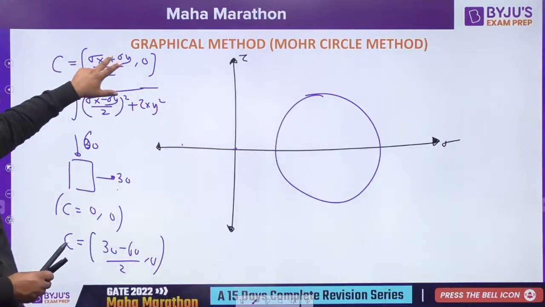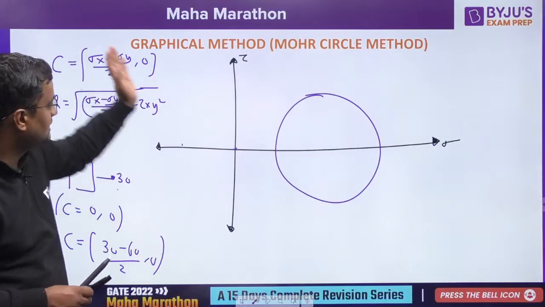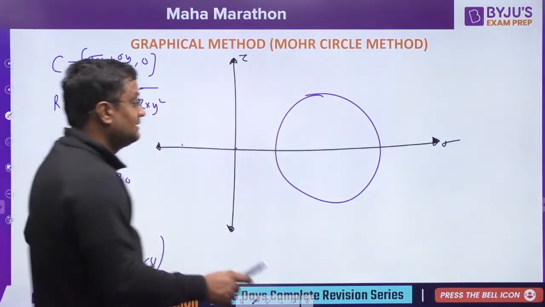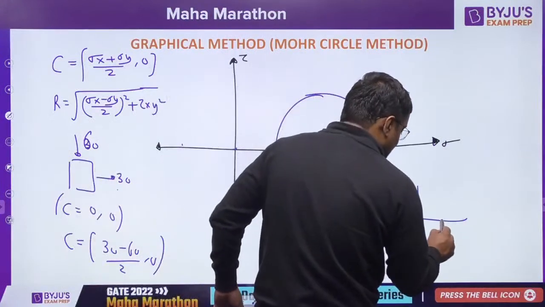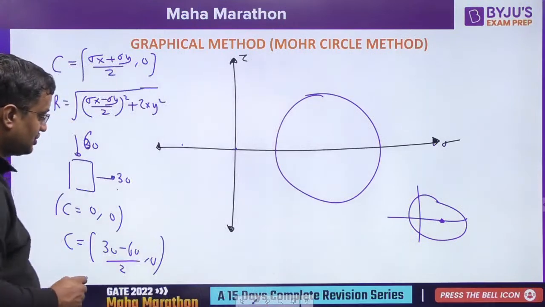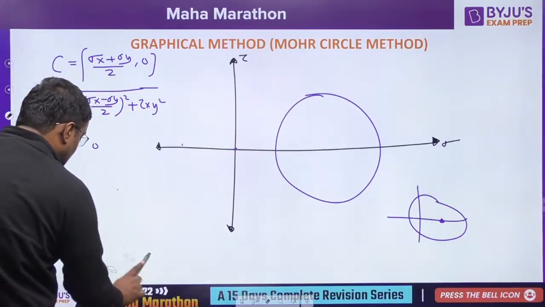It depends on sigma x plus sigma y by 2. If it is coming 0, then it will be here. If it is coming plus, then it will be on the right-hand side. If minus, it will be on the left-hand side. And it can be like this as well: the center is here, but the radius is so large that the circle can come here as well. So any shape can be made.